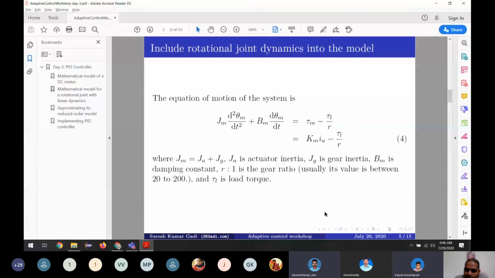For example, a lot of the robots which we use, in their modeling, they neglect electrical dynamics almost completely. They make it negligible. This is actually taken from a robotics book, and they consider the electrical dynamics as zero.